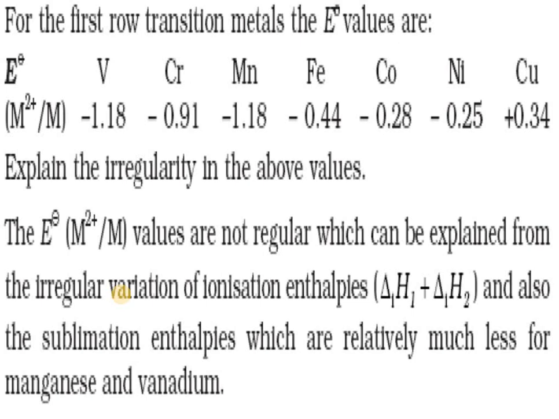All these factors collectively decide, which is why the trend is irregular. It is a combination of ionization enthalpies, hydration enthalpies, and atomization enthalpies.